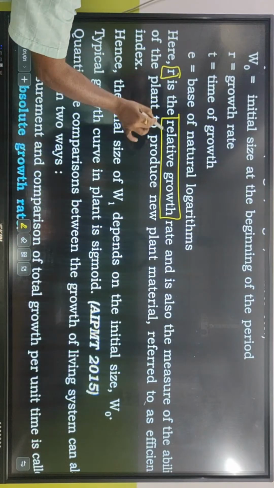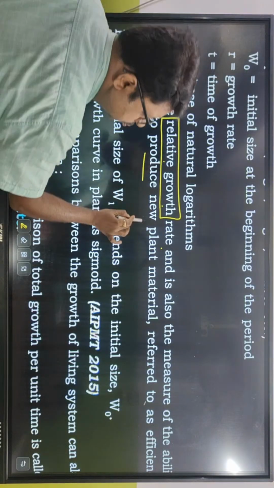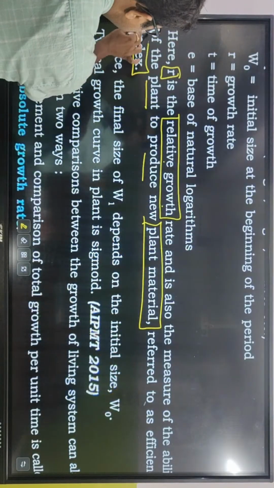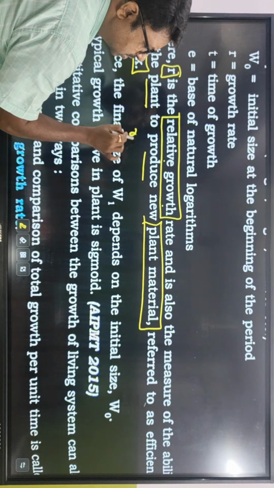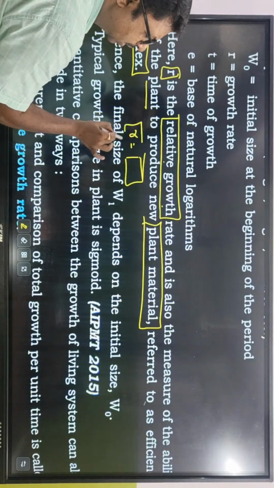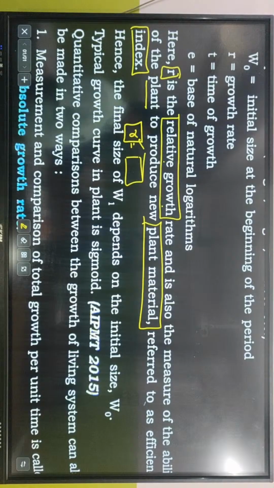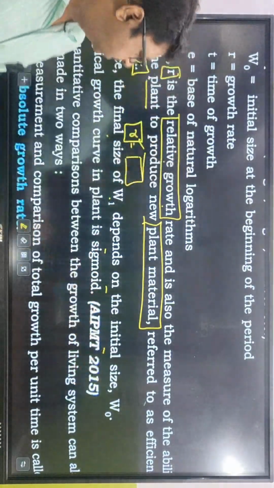What is r? r is the relative growth rate and is also the measure of the ability of the plant to produce new plant material, referred to as the efficiency index. So r is the rate at which the plant can work to produce new plant material. Hence the final size W1 depends on the initial size W0.